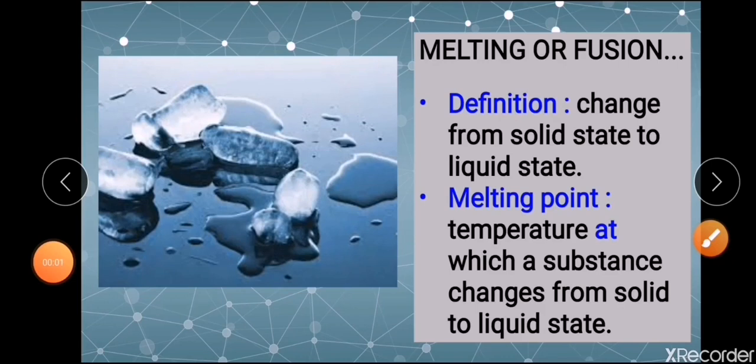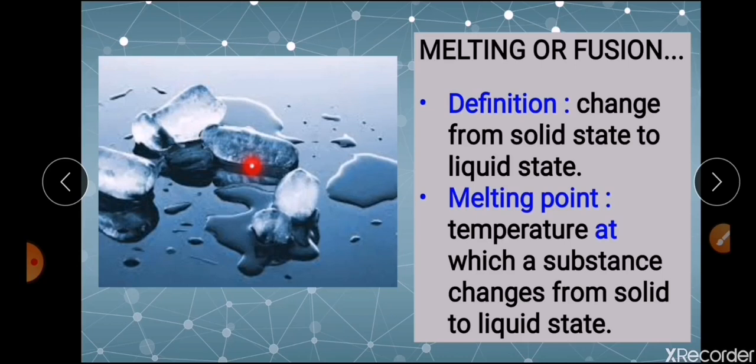Now let us see the change in state of matter one by one. Before getting into it, one thing you always have to remember, whatever be the change in state of matter within each other, heat is always having a role. Heat will be either absorbed or released. Now let us come to melting or fusion. Now this is the process where the solid state is being changed to liquid state by absorbing heat. Okay, so that is the definition.